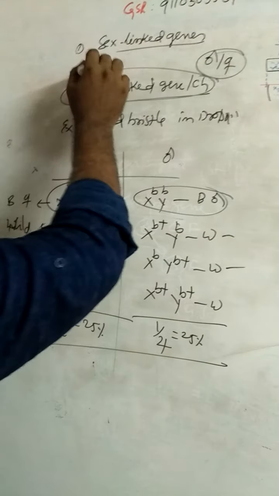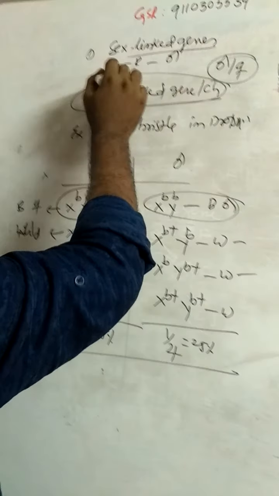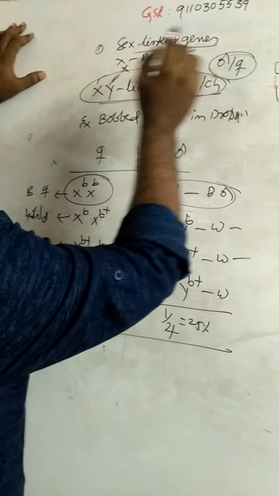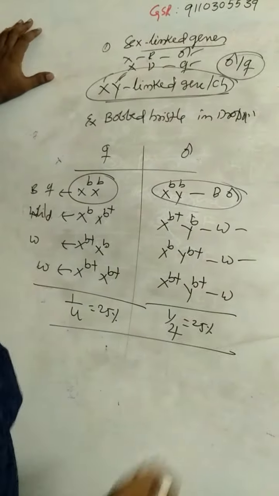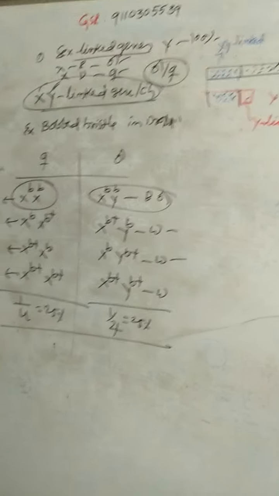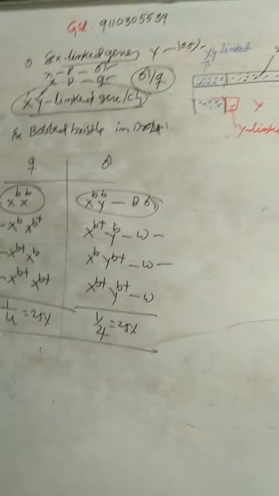So X-linked recessive characters are more in males. X-linked dominant characters are more in females. Y-linked characters are 100% in males. XY-linked characters: both males and females contain equal percentage of these characters. Bobbed bristle in Drosophila is an XY-linked character. This is about XY-linked genes.